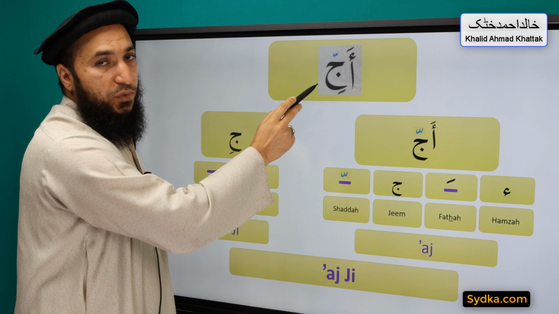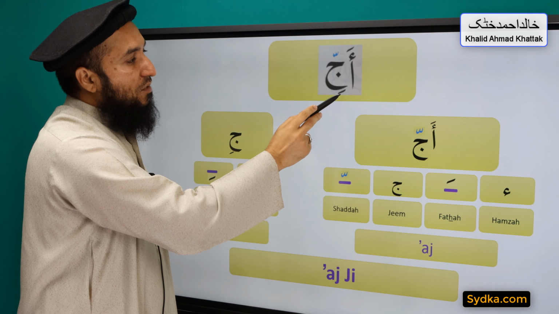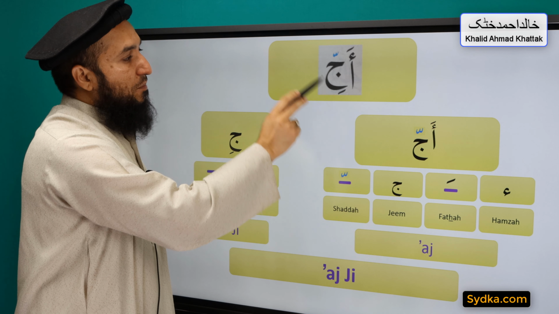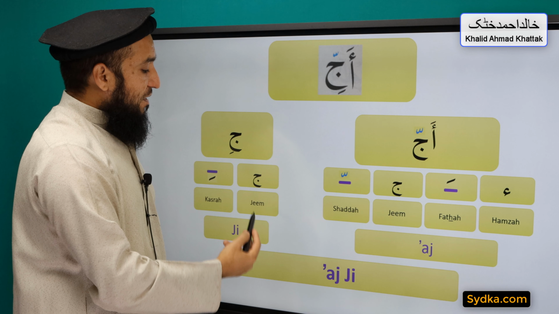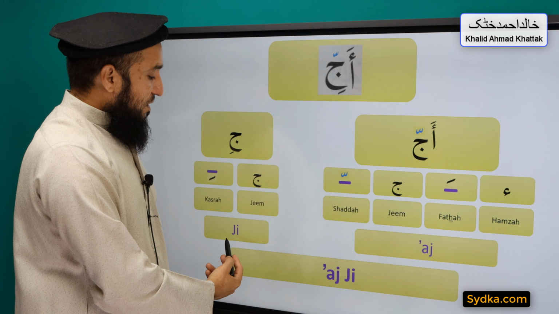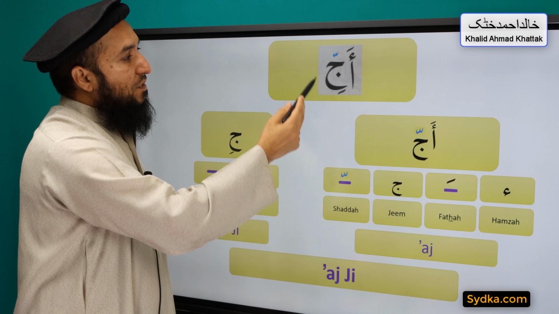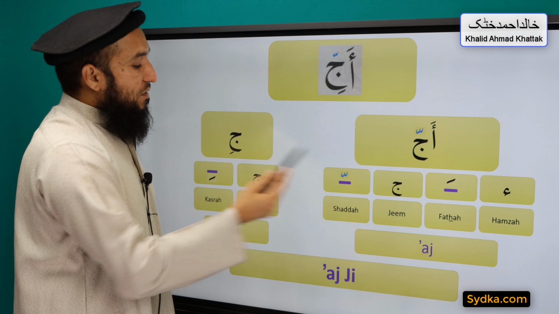The second syllable we have is Jim Kasra Ji. Jim is a light letter, it has Kasra underneath and it is prolonged for one count. Jim Kasra Ji. Combining both syllables together we have Ajji.